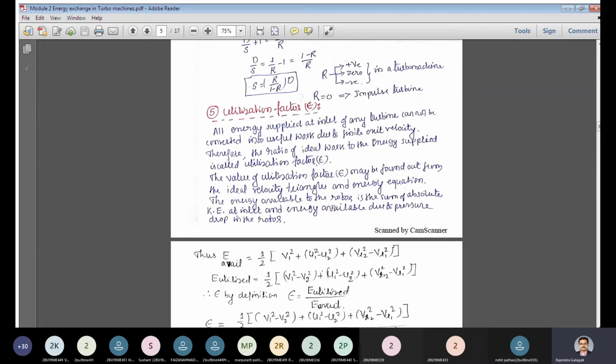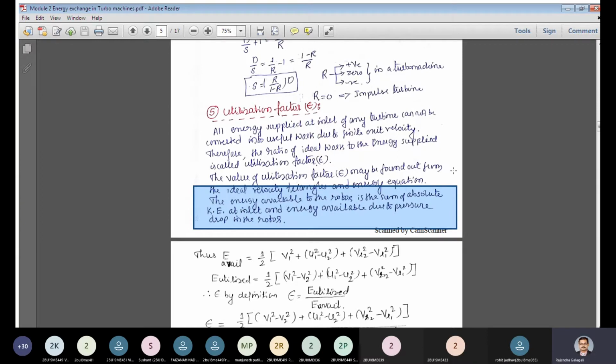The energy available to the rotor, this is most important, please try to digest this sentence. The energy available to the rotor is the sum of the absolute kinetic energy at inlet and the energy available due to the pressure drop in the rotor. So what do you mean by this? The energy available to the rotor is in the form of kinetic energy, and energy available due to the pressure drop in the rotor.